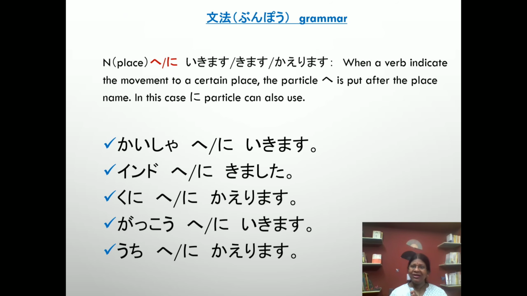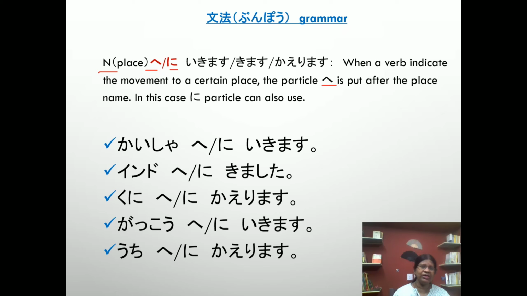Now we will learn grammar. Noun, place, particle e or ni, ikimasu, kimasu, kaerimasu. When a verb indicates movement to a certain place, the particle e is put after the place. In this case, particle ni can also be used. When we go to a place, come to a place and return to a place, particle e comes after that place; in that case, we can use particle ni also.